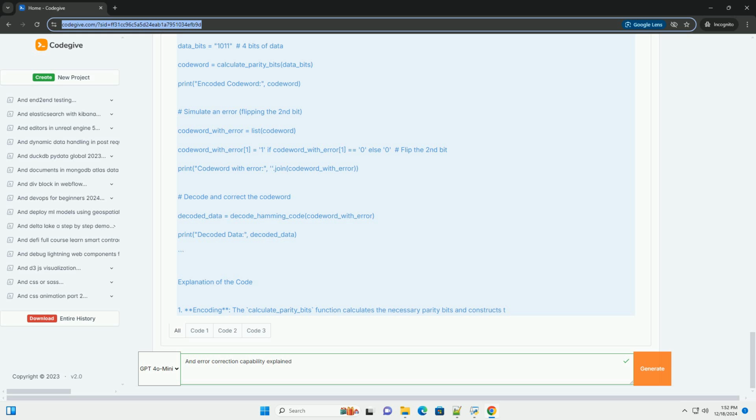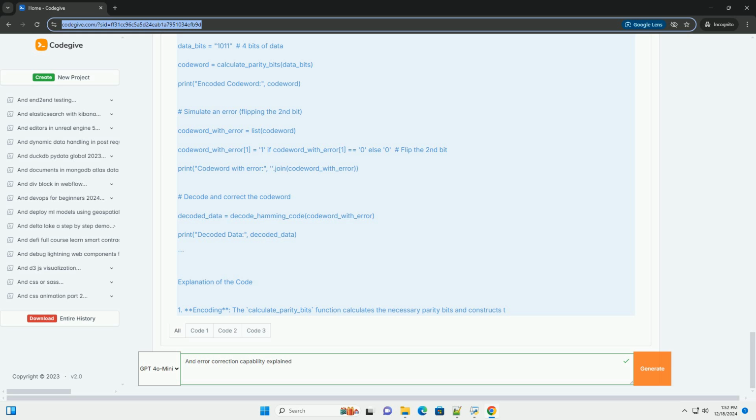3. Calculate parity values. Each parity bit checks a subset of bits in the code word. The parity is usually calculated such that the total number of ones in the checked bits is even, which is even parity. 4. Error detection and correction. When decoding, the receiver can determine if an error has occurred by checking the parity bits and, if necessary, locating and correcting the error. Python code example of Hamming code. Here's a simple implementation in Python to demonstrate the encoding and decoding using the Hamming 7,4 code, which encodes 4 bits of data into 7 bits.